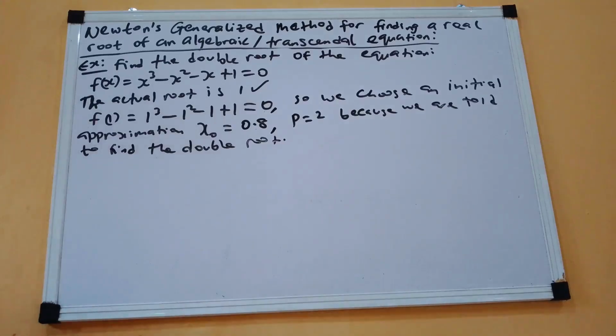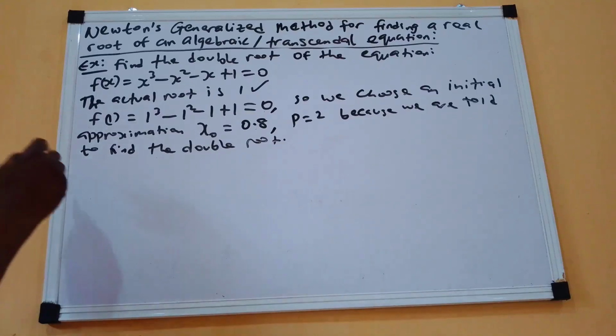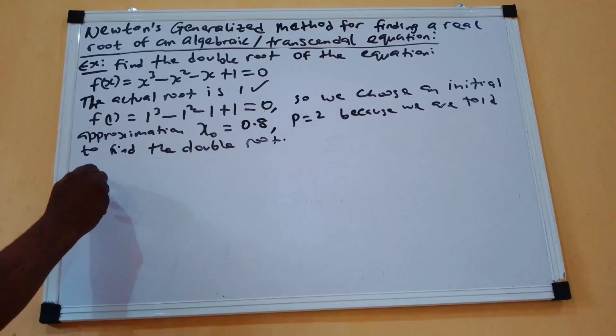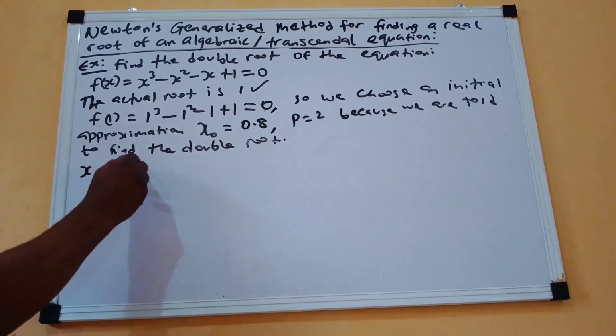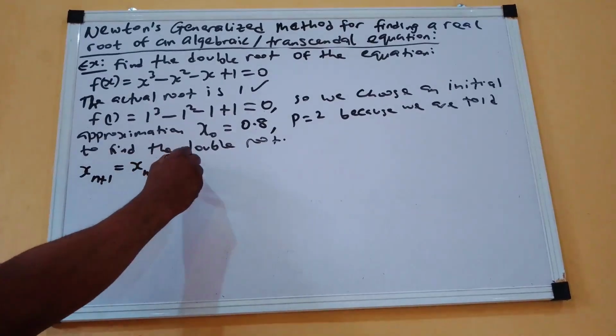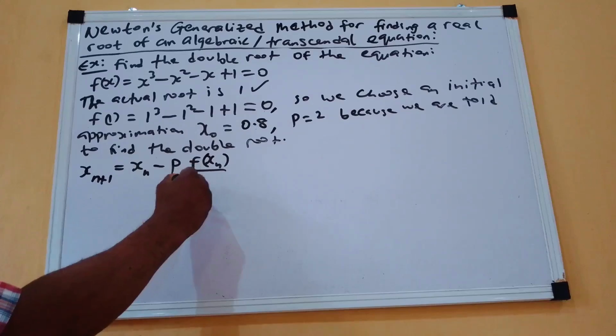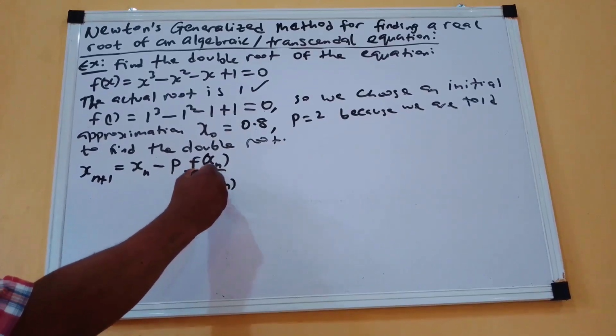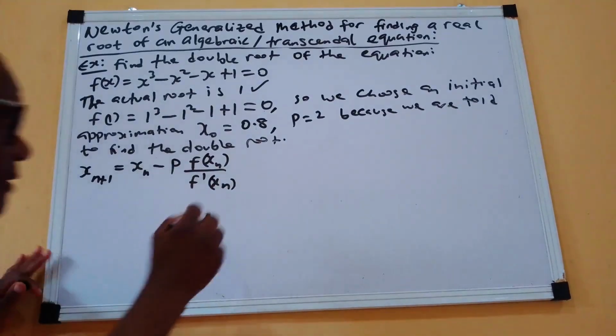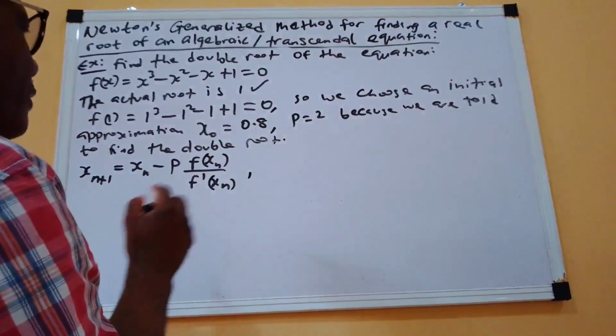So since our p is 2, now we are going to make use of two of those approximations that were solved. Remember, that means we are going to make use of xn plus 1 is equal to xn minus p f of xn all over f prime of xn. We are going to use this to get the first root because we are looking for double root.